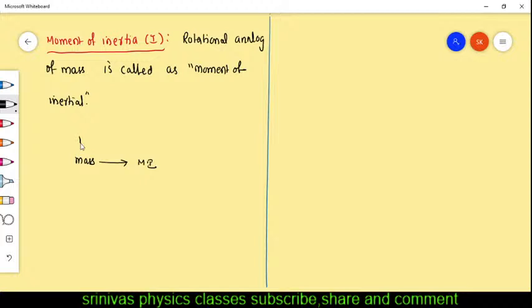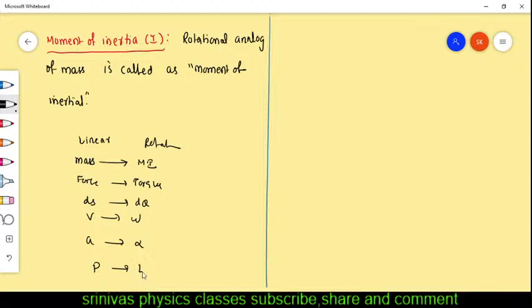This is linear motion. In the linear motion, force is replaced with torque. Displacement is replaced with angular displacement. Velocity is replaced with angular velocity in the rotational motion, and acceleration is replaced with angular acceleration. Like this, every term, momentum is replaced with angular momentum. In the rotational motion, mass is replaced with the moment of inertia. Instead of mass, we are using the moment of inertia.